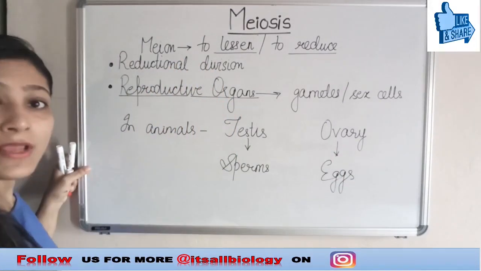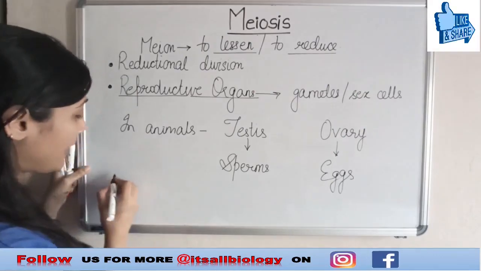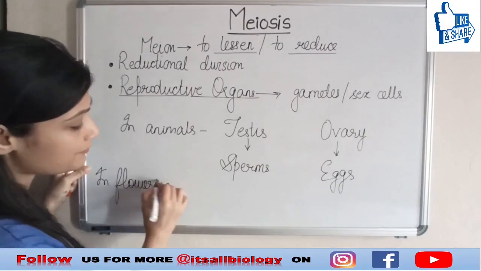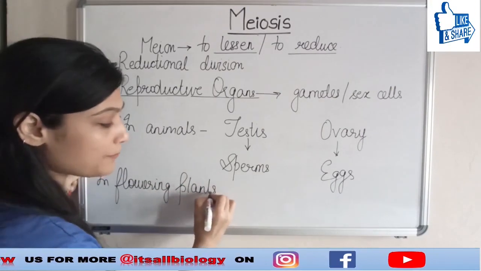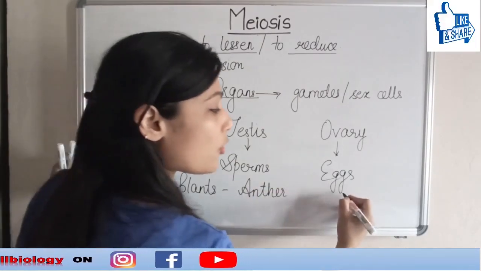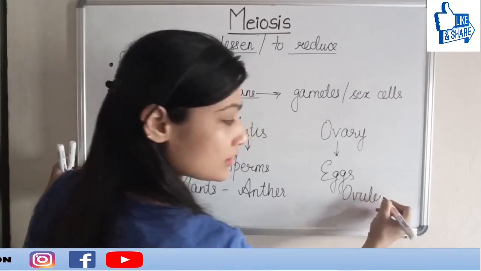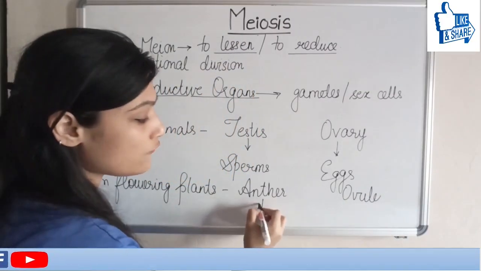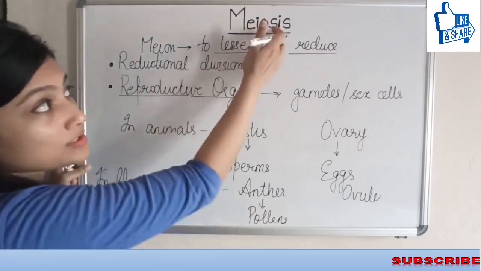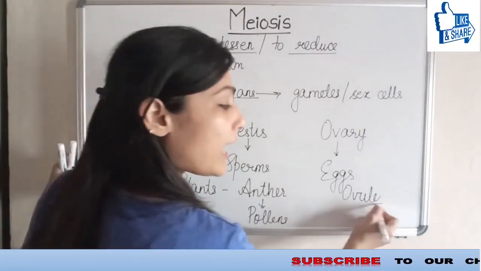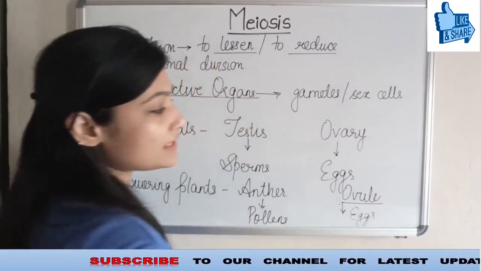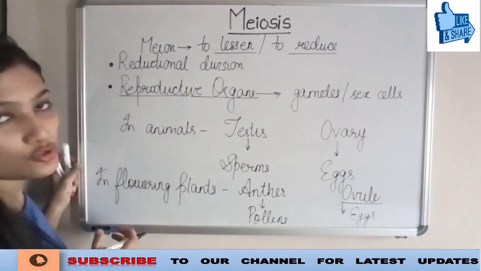But this was about animals. Let's quickly see what happens in the case of plants. In flowering plants, there is the anther and also the ovule. The anther is going to form pollens with the process of meiosis, and ovules are going to form eggs, or we can say female gametophyte.